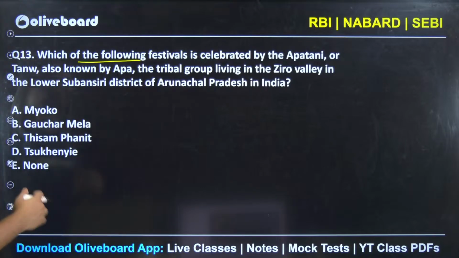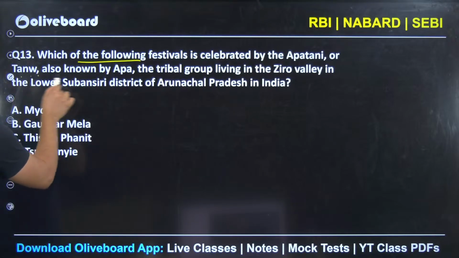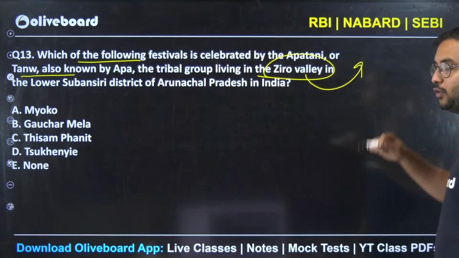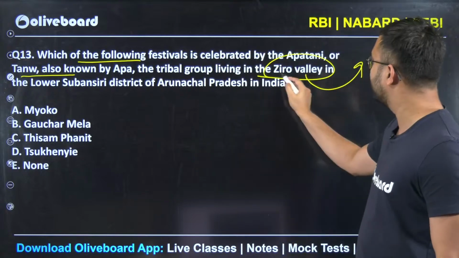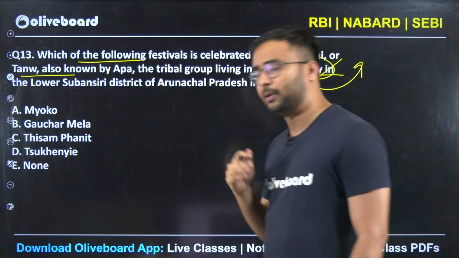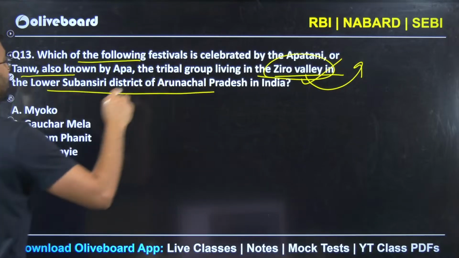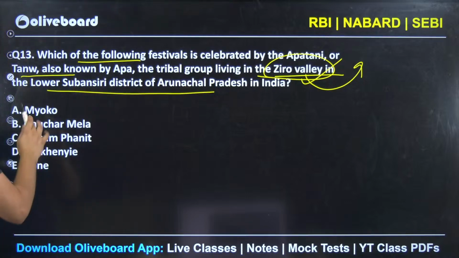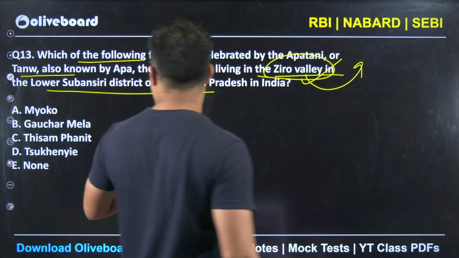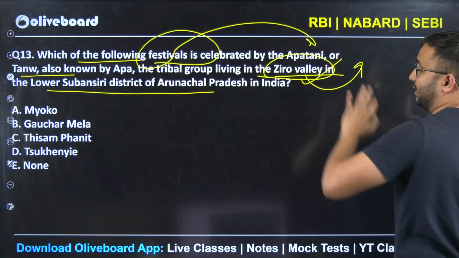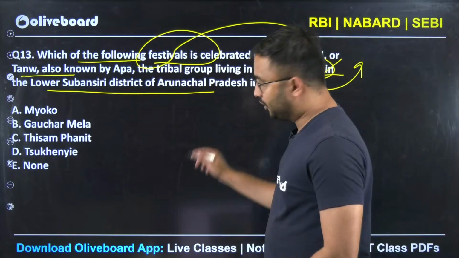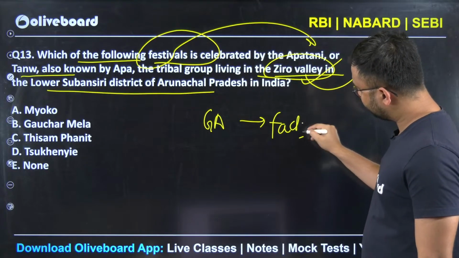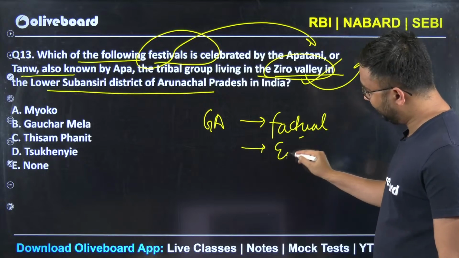Which of the following festivals is celebrated by Apatani or Tanw, which is also known as Apa, a tribal group which is in Ziro Village? I hope that you know Ziro Village. Even if you watch travel vlogs, you will get to know. It's a very famous scenic beauty in Arunachal Pradesh in Subansiri district. We also know that Apatani tribe is from Arunachal Pradesh. So now they are asking a very simple question, which festival is associated with Apatani tribe. Again, this is a GS static question, completely factual in nature. But I will say this is very, very easy.